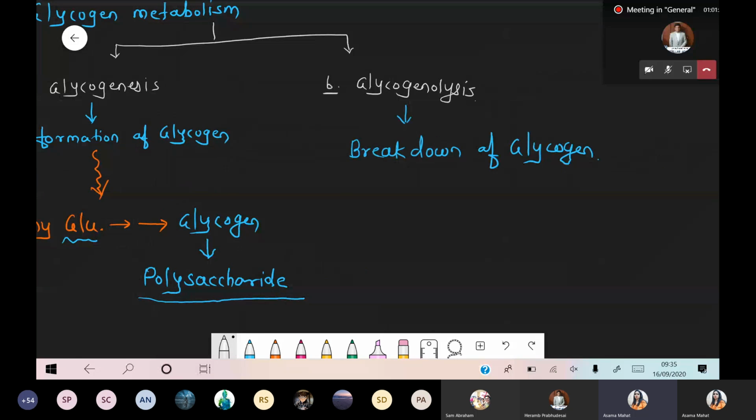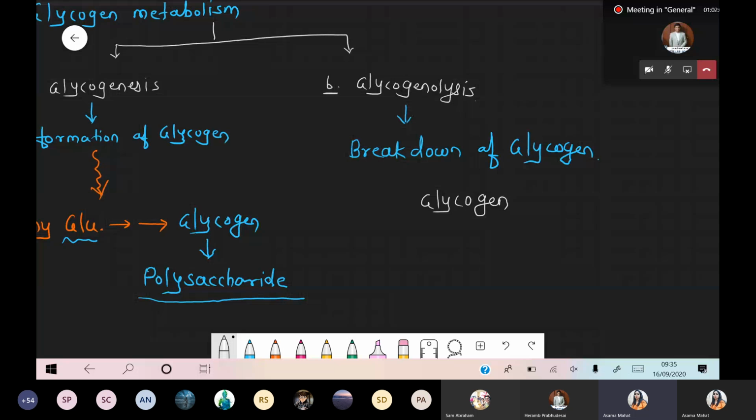Simply, what happens in a starvation condition? You have not eaten food for a long time, you feel hungry, and your brain is not working well. At that time you require glucose. So from where does the glucose come? In your body, excess glycogen is present. And remember this thing, you will study it later too: glycogen easily floats in the cytoplasm. Glycogen is mostly present in cytoplasm. That's why it is easily available for breakdown.